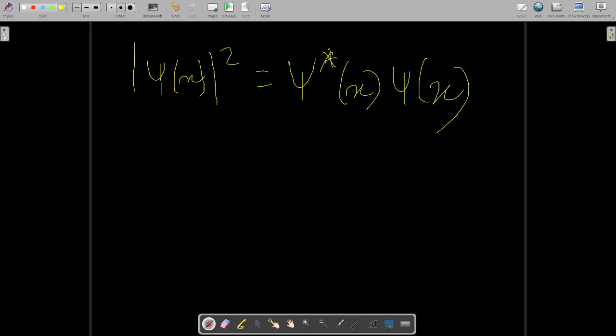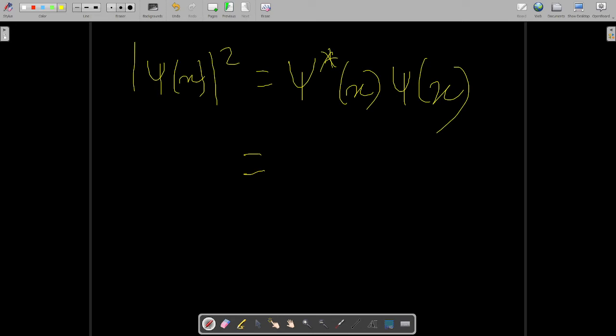This formula comes from the definition of complex number, that modulus of complex number squared is equal to the complex number multiplied by its conjugate. Now psi x we already know, a e to the power i k x.